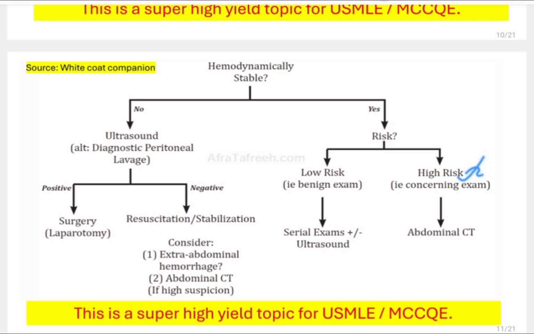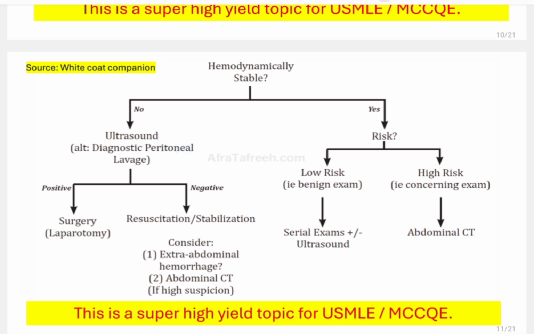But if the patient is hemodynamically stable but at high risk, like he has got a severe motor vehicular accident, or you see some signs on physical examination, then you will go for abdominal CT. FAST is for emergency when the patient is not hemodynamically stable. CT scan is when the patient is hemodynamically stable, because this is a more sensitive test. This is a more sensitive test. This is a faster test.